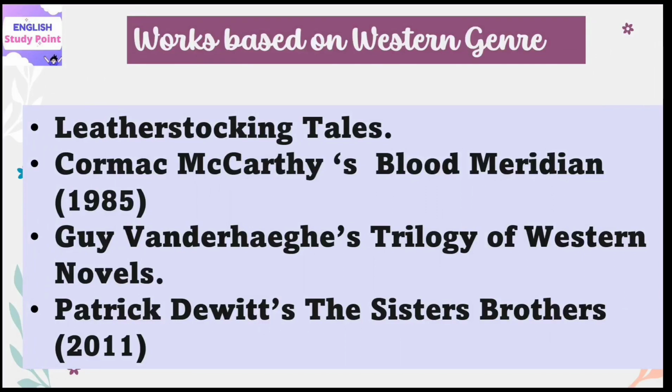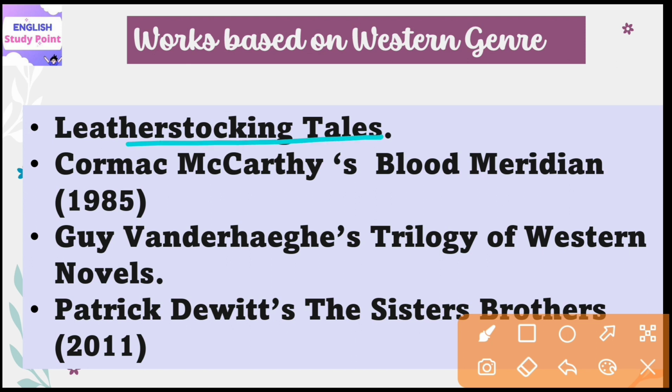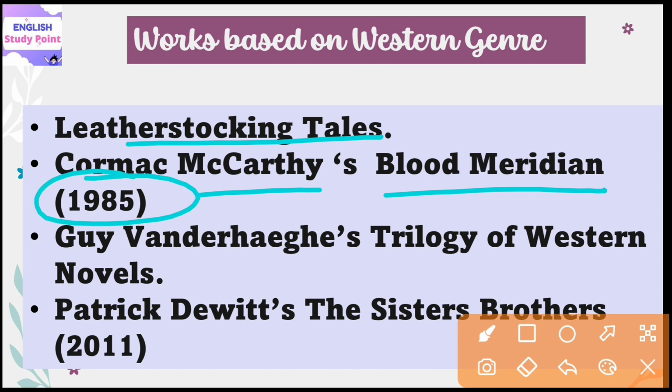Here I am telling you a list of some works which are based on the American Western genre. First is Leather Stocking Tales. These are a series of 5 frontier novels set in the 18th century, published by James Fenimore Cooper. Then another one is Blood Meridian by Cormac McCarthy, which appeared in the year 1985.